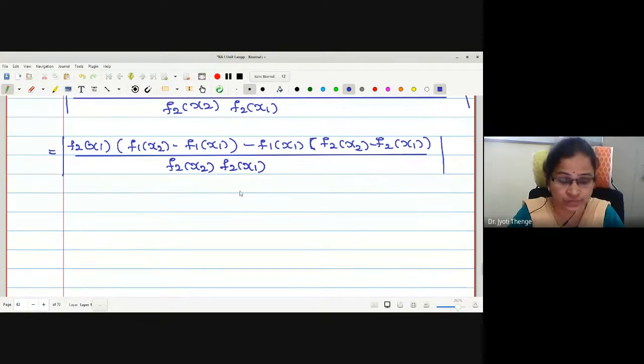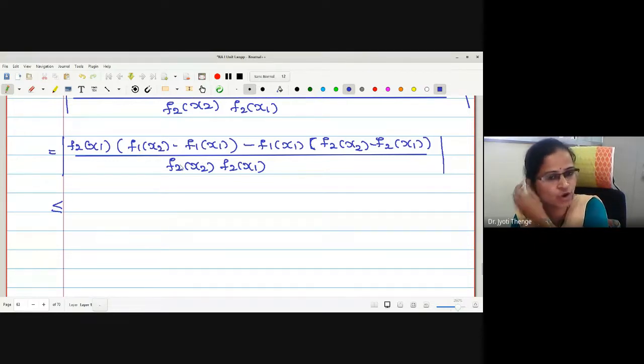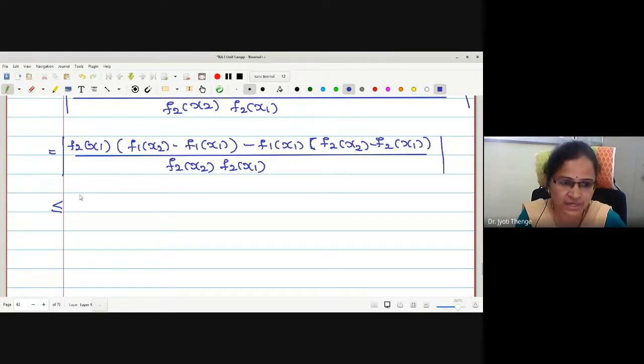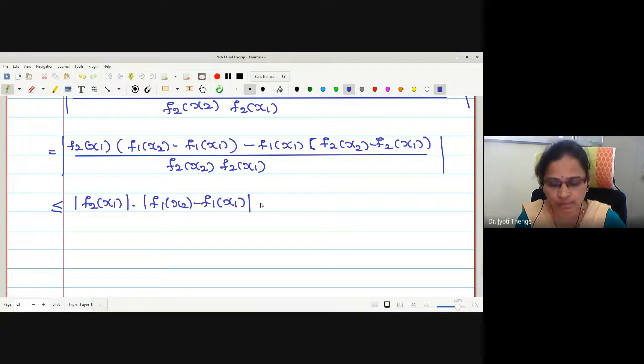Again, let me separate the modulus. This is with less than or equal. Correct? Okay, I'm going to separate, putting the values of the functions also. May I write this as modulus of f2 x1 in one bracket, modulus f1 x2 minus f1 x1, plus modulus of the other term? Can I absorb the negative in the modulus so that I can write plus f1 x1? Is it okay? Yes, absorb, ma'am. Yes, negative, ma'am.